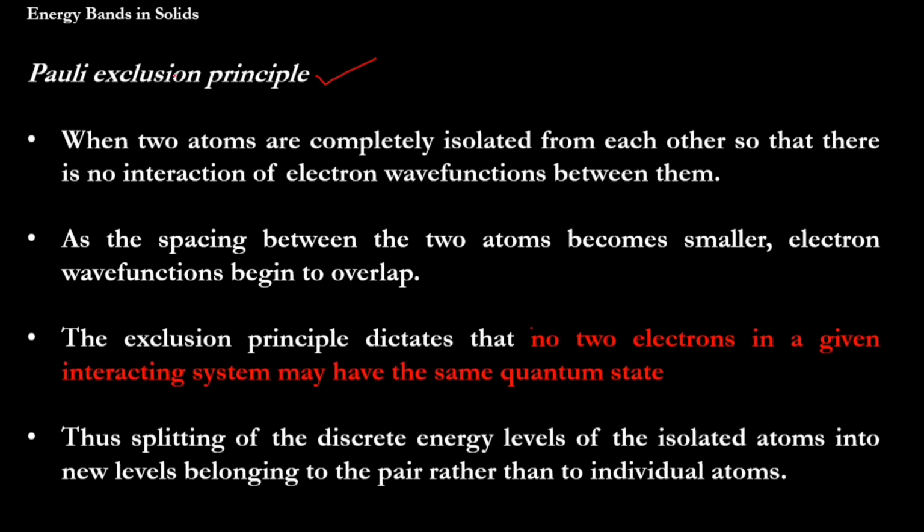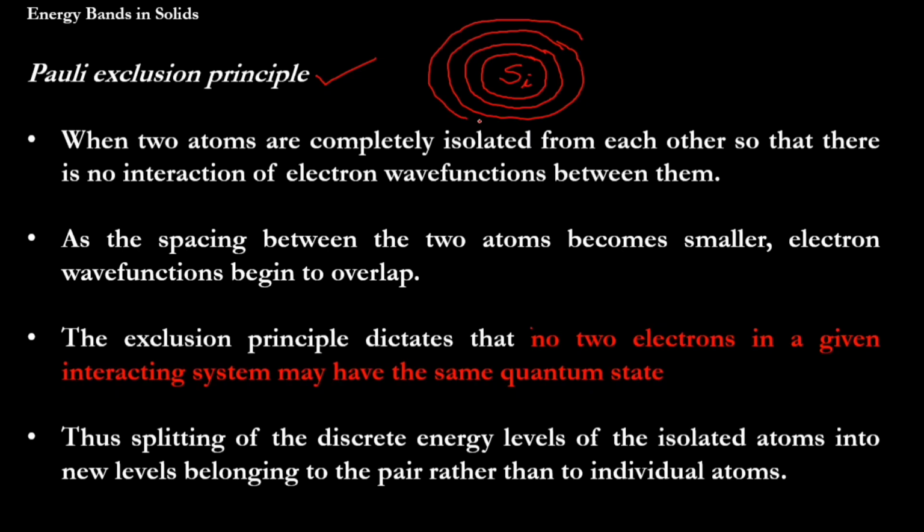Let's see the first point. When two atoms are completely isolated from each other, there is no interaction of electron wave function between them. What does it mean? Take a silicon atom. It has 1s, 2s, 2p, 3s, 3p orbitals.